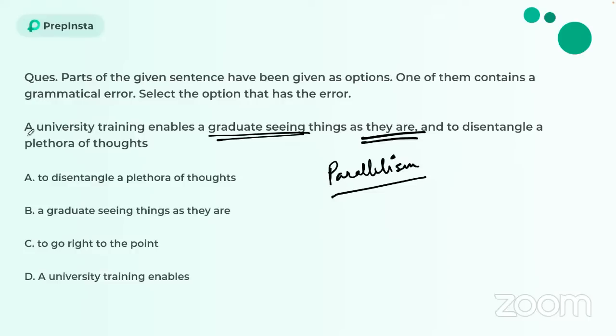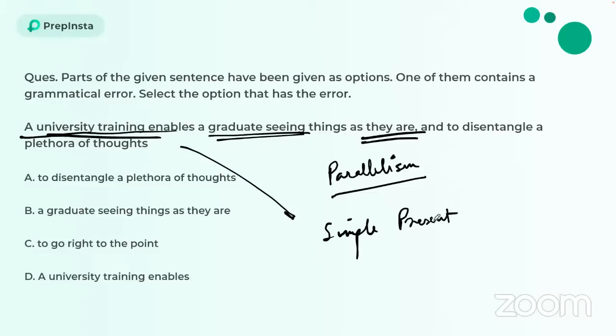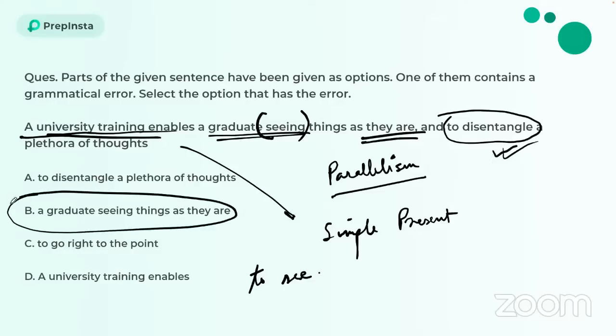Since we are using a university training enables, which is in simple present tense form, the verb form will also be in simple present tense. Since it is using to disentangle over here, we cannot use the continuous form over here. Instead, we have to use the present tense form, which is going to be to see. A university training enables a graduate to see things as they are and to disentangle a plethora of thoughts. That means option B over here becomes the correct answer. All right. Okay, let's move forward.